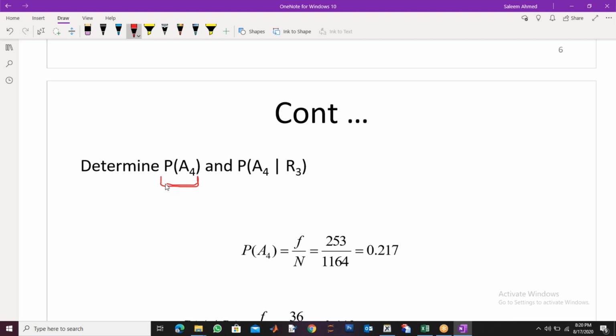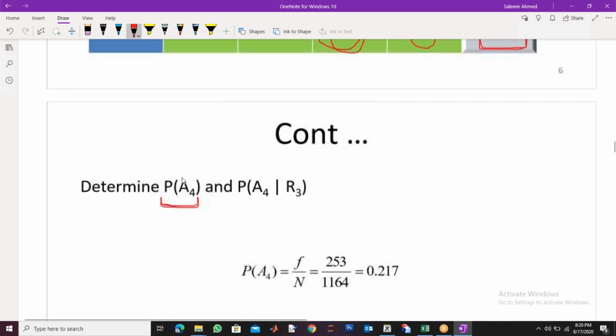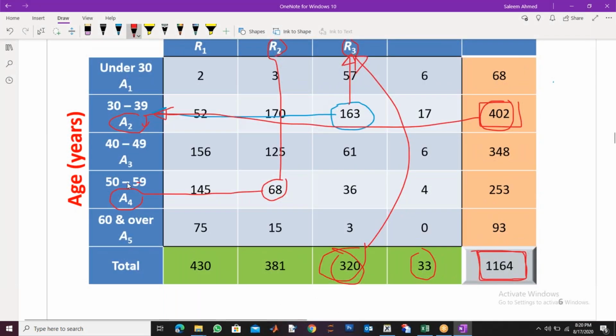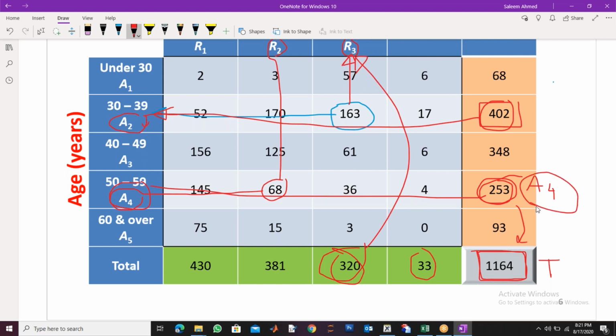Now this is not a conditional probability. You are just asking about age group 4. If you go to age group 4, how many are in age 4? There are 253 people in age group 4, right? These are the total faculty members in age group 4, and this is the total faculty, 1164. So if you divide the people in age group 4, 253, by 1164, you will get the probability of being in A4. So this is the probability.